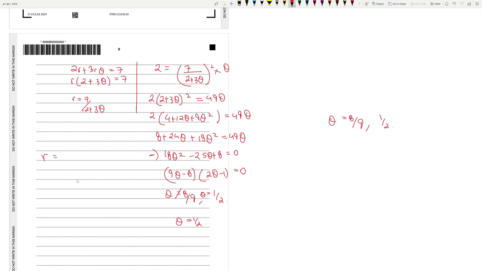So what about r? r is equal to 7 divided by 2 plus 3 into half. So it's 7 divided by 2 plus 3 into 0.5, which is 2. So that is it. These are our answers. r is 2 and theta is equal to half. It was a tricky question. You just need to get the algebra right.